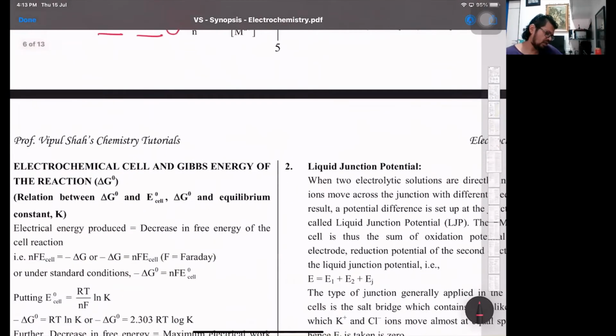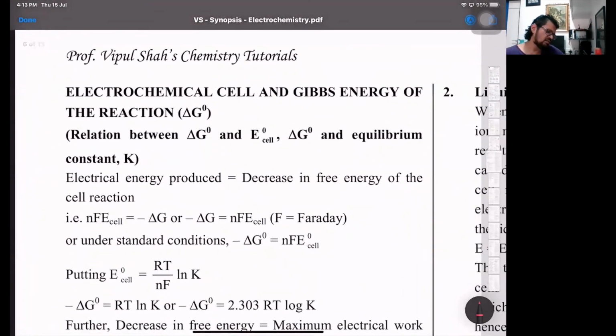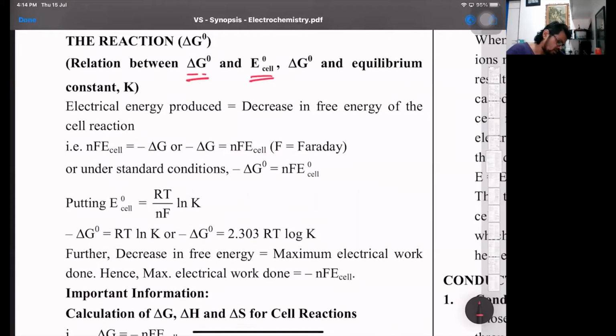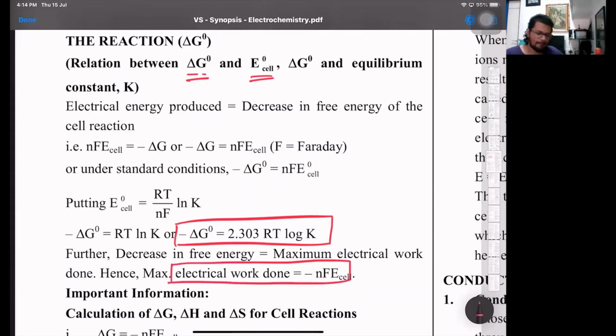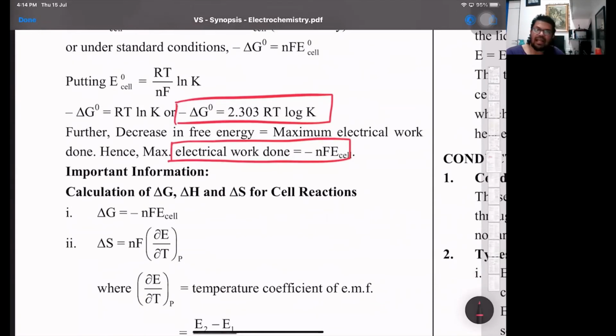Then next we have electrochemical cells and Gibbs energy. That is delta G naught, standard EMF of the cell, and delta G naught and equilibrium constant. So putting that, the formulas: one, delta G naught is minus 2.303 RT log of K to the base 10, where electrical work done is minus NF E of the cell, where NF is basically nothing but the charge and E of the cell. That's similar to the concept of work done, which can be explained there.